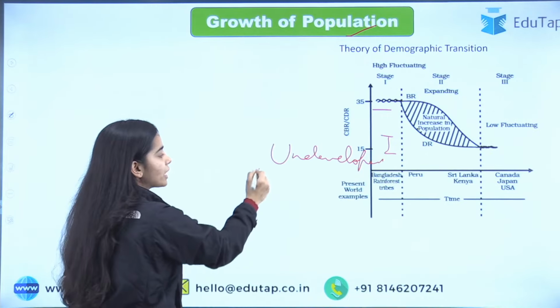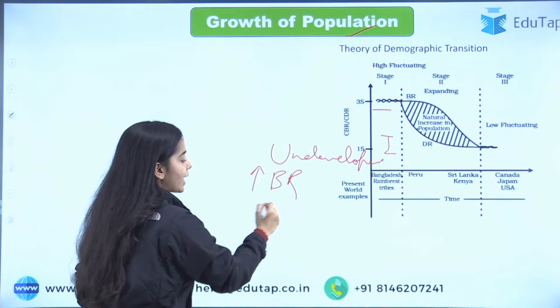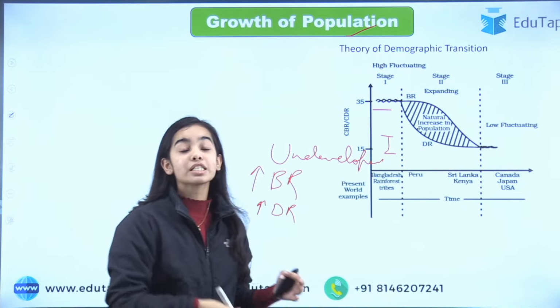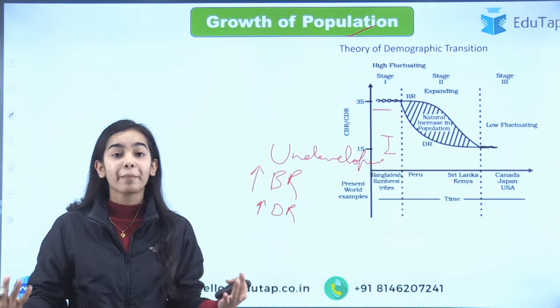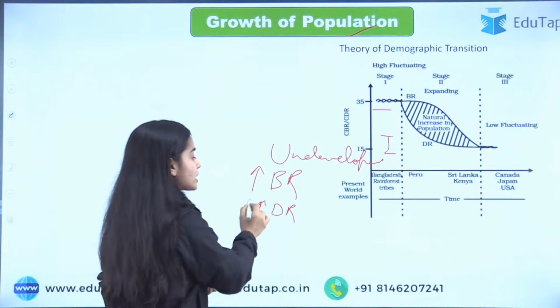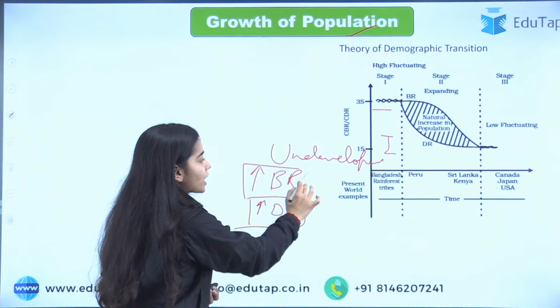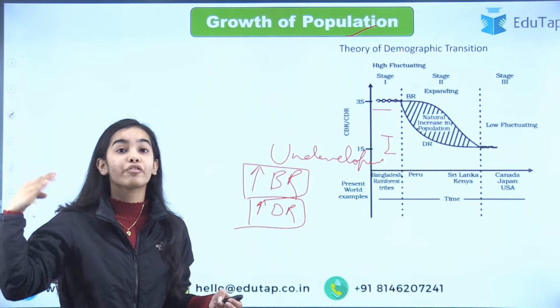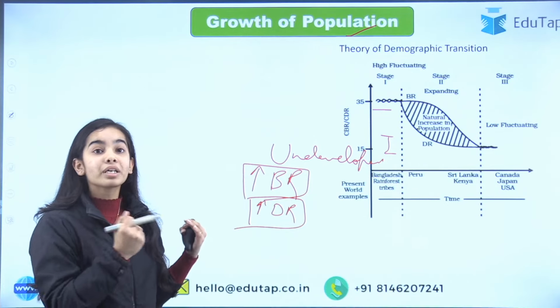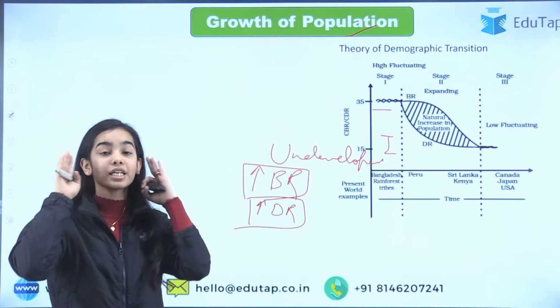In this situation, there is a high birth rate and a high death rate. That is, too many babies are being born, and too many deaths are happening because of epidemics, because of lack of health facilities. So there is a high death rate as well as a high birth rate, because people do not have much awareness. They do not know that we have limited resources. So the birth rate is also high because of the mindset of the people.